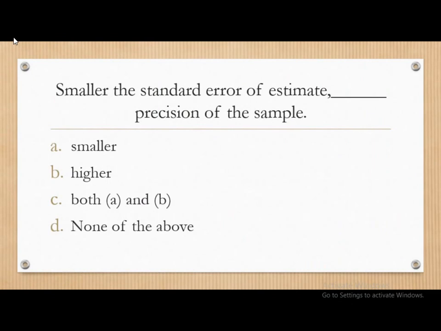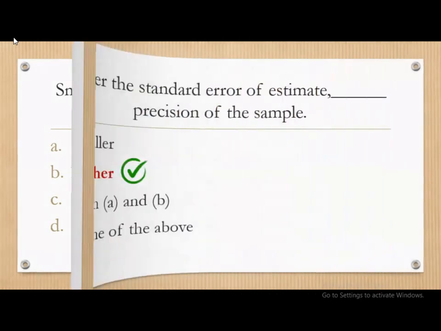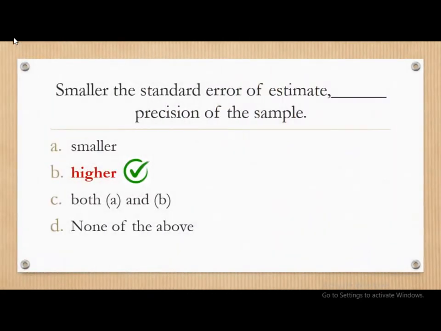Next question: smaller the standard error of estimate dash precision of the sample. Smaller, higher, both of the above, or none of the above. The correct answer is smaller the standard error of estimate, higher is the precision of the sample.